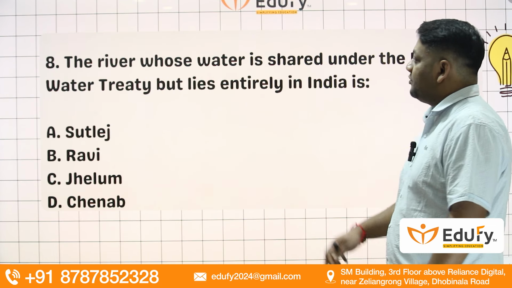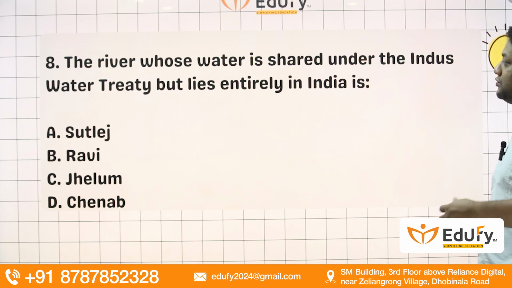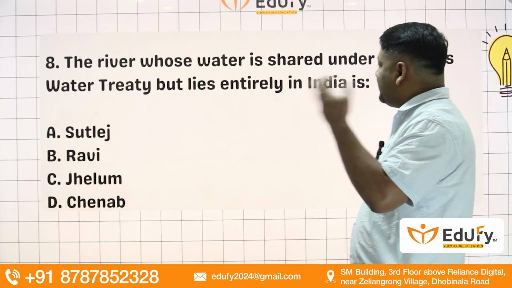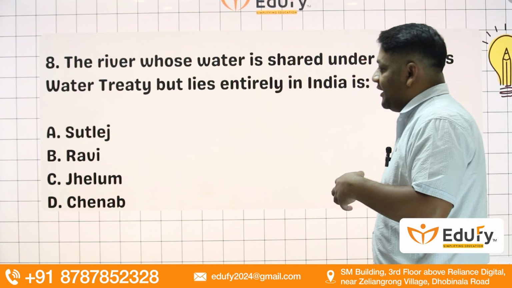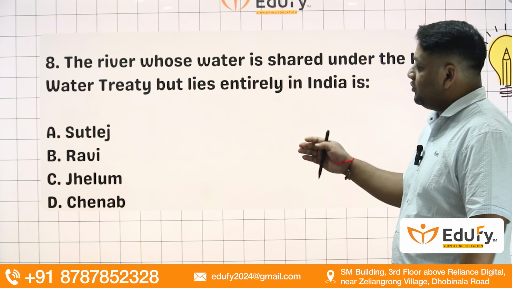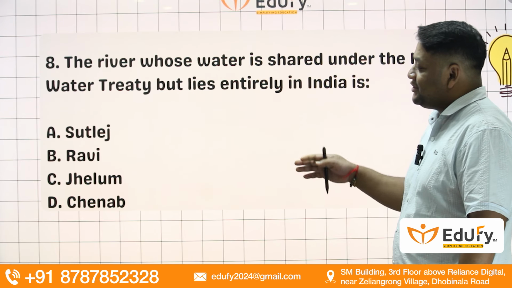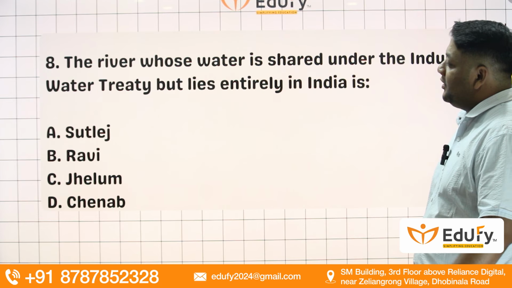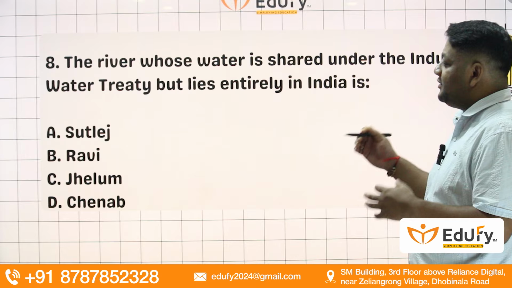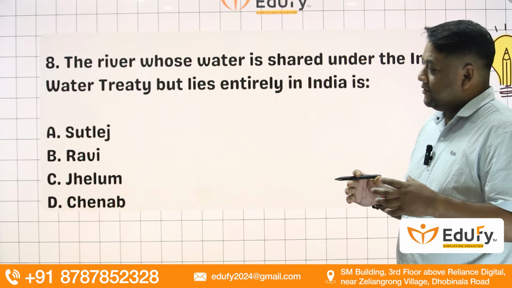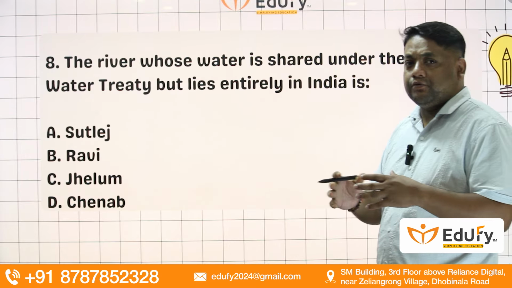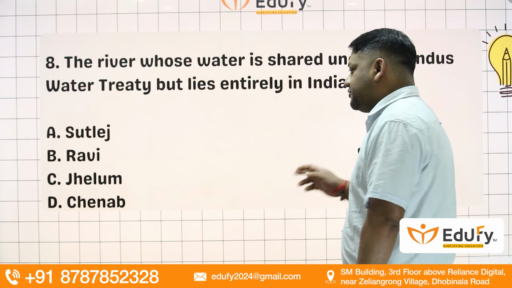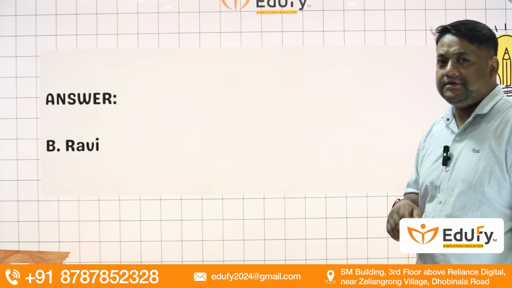All right, next question. The river whose water is shared under the Indus Water Treaty but lies mostly in India: Satluj, Ravi, Jhelum, and Chenab. The closest right answer should be Ravi. Actually, this is a river which is mostly found in the Indian region rather than Pakistan. So the right answer is Ravi.